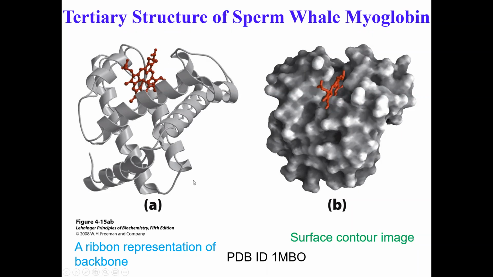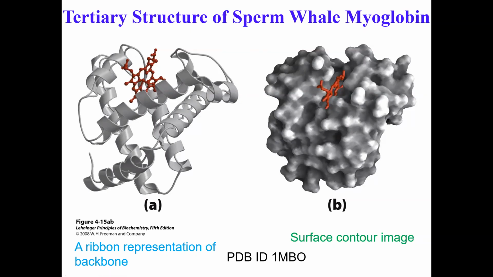You can represent the same protein, you go to a computer and click one button, and suddenly this structure you can convert into what we call a surface contour image. In a surface contour image, you can see they include the van der Waals radii of all the individual atoms present. So they can give you a real feel for where there are grooves and where this heme might be binding. You can literally see in this surface contour diagram that there is a nice binding pocket for this heme in this structure.